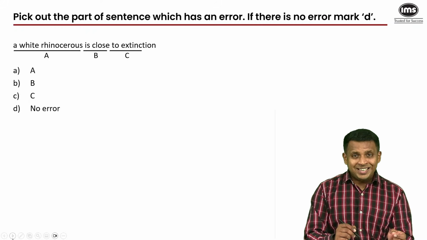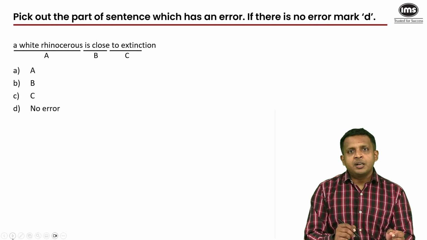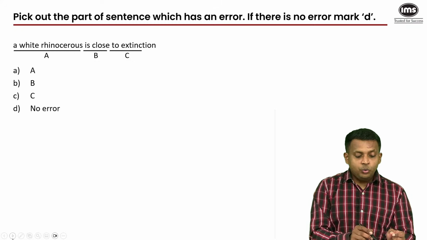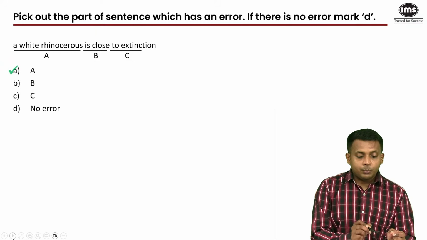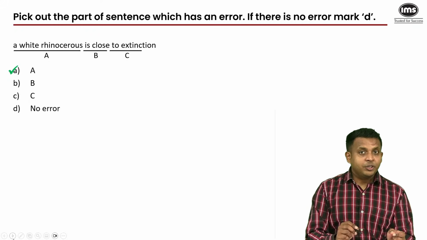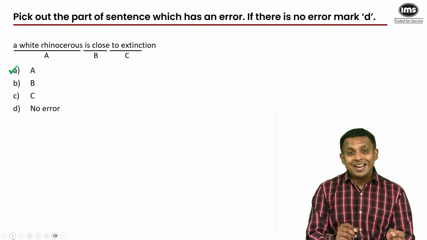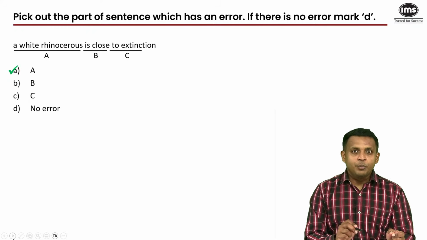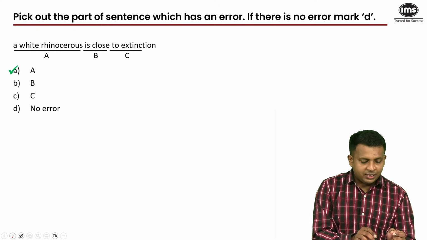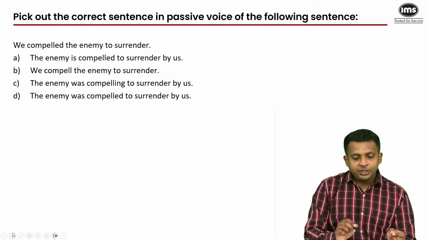Now, one of those rules is when you use a singular noun to refer to the entire category of that noun, you use the definite article the before it. Here you're talking about all of the white rhinoceros that are close to extinction. So you have to use the before the noun and not the indefinite article a. A singular noun representing the entire category has to take the before it. And that's why A has the error. And yes, all of you who have answered it correctly. Moving on to the next question.